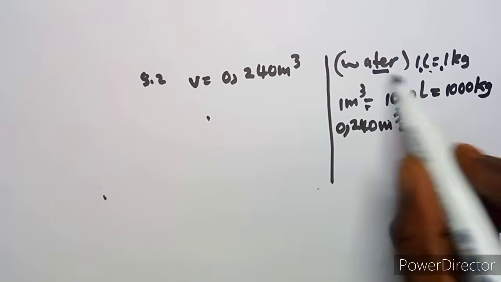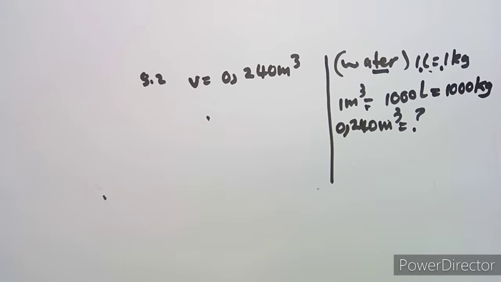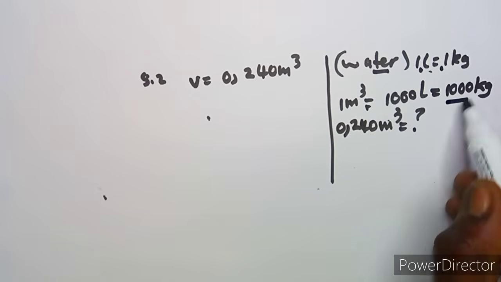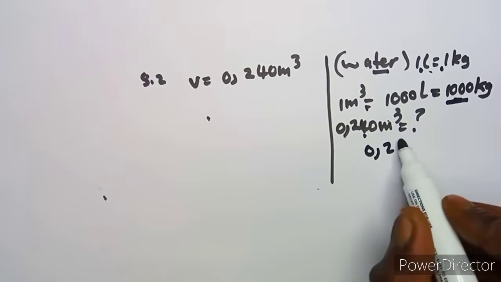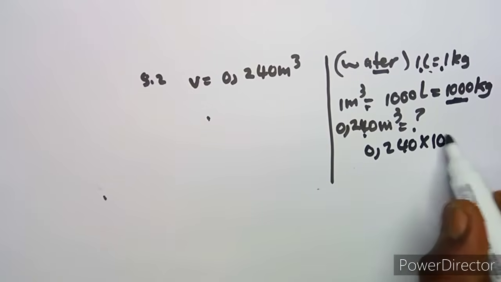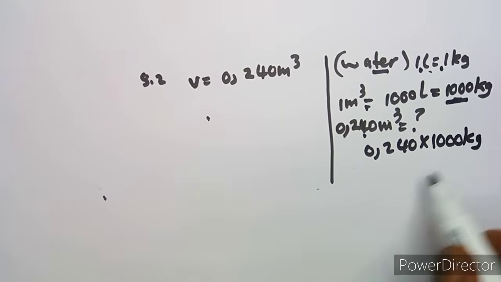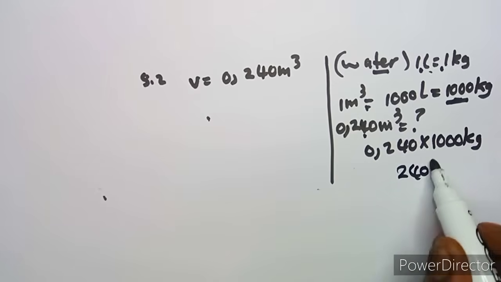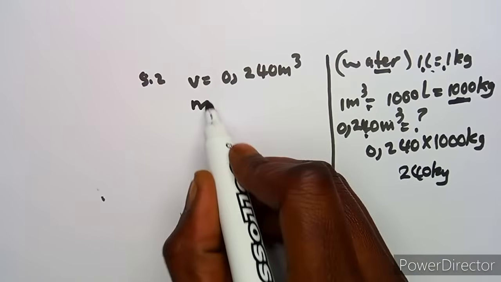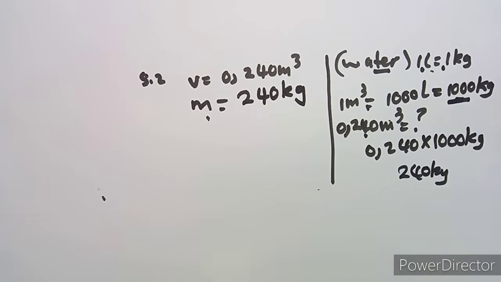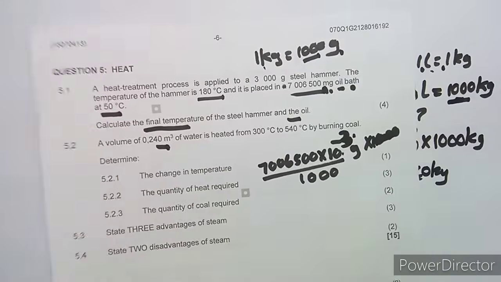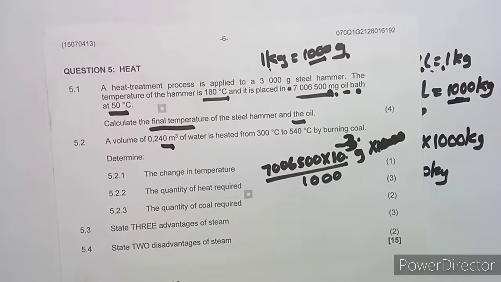This is for water. If it is oil or anything else, they will give you the unit of measurement, but for water you use 1000. So it's definitely multiplying by 1000, which gives us 240 kgs. So we've got a mass here of 240 kg, which is the mass of water.